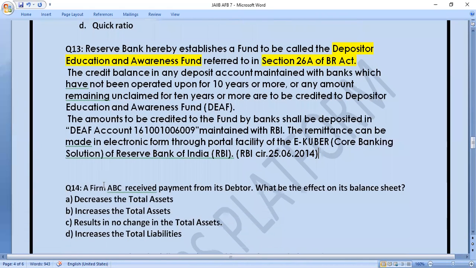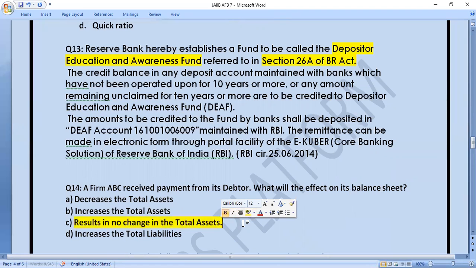Question number 14. If firm ABC received payment from its debtor, what will be the effect on its balance sheet? So, friends, there is a firm ABC which received payment from its debtor, so what will be the effect on the balance sheet? Options: decrease the total assets, increase the total assets, result in no change in the total assets, increase the total liabilities. So the right answer of this question is C, that is, result in no change in total assets.